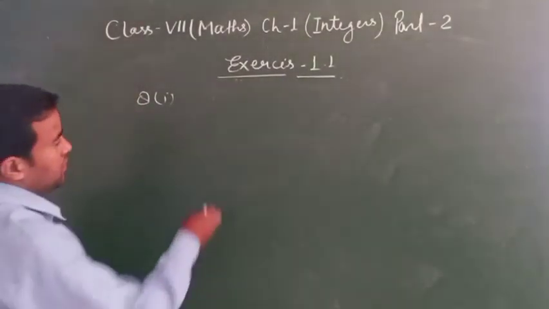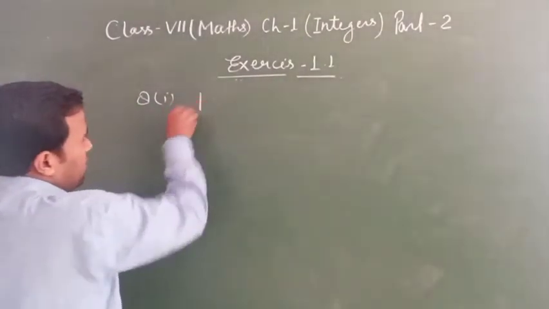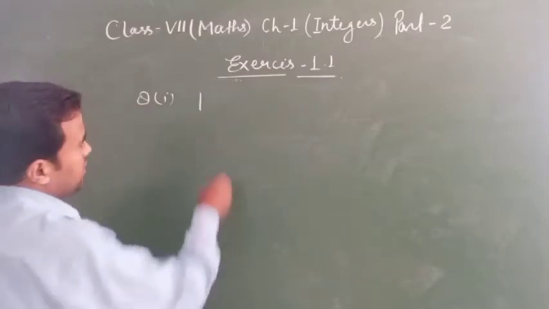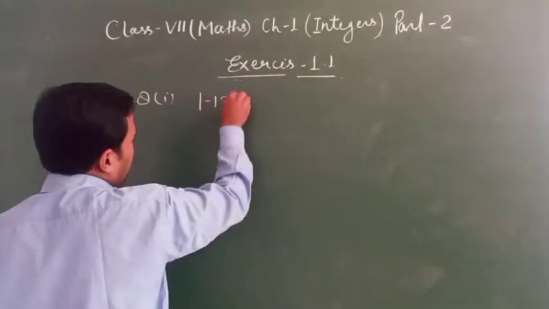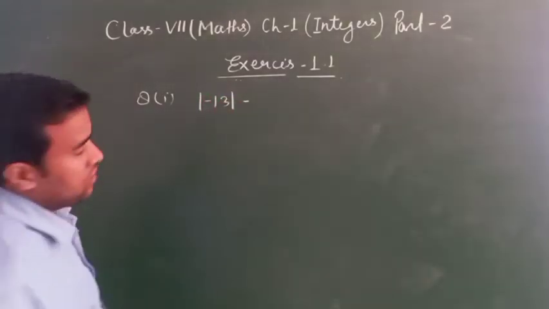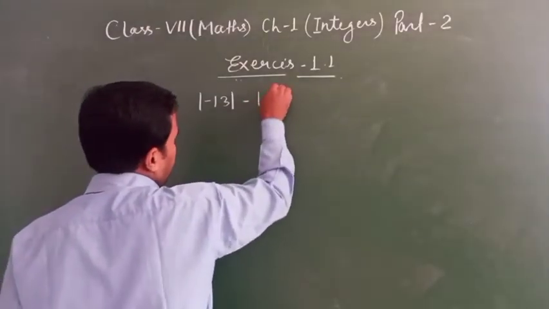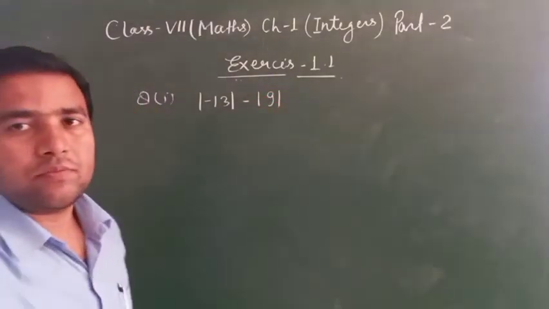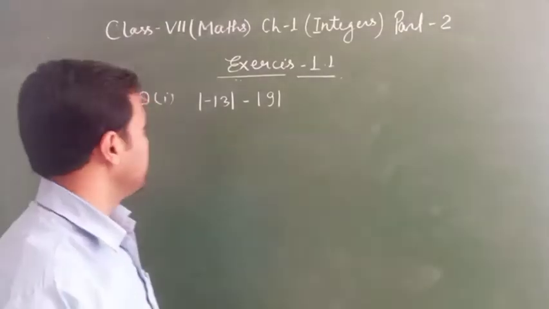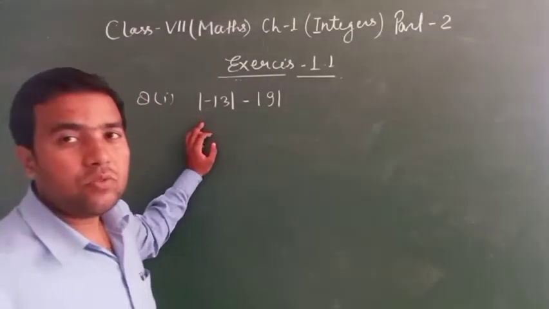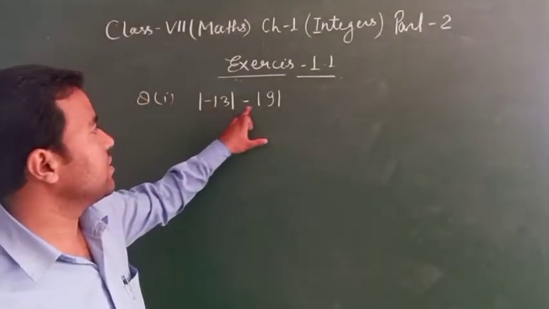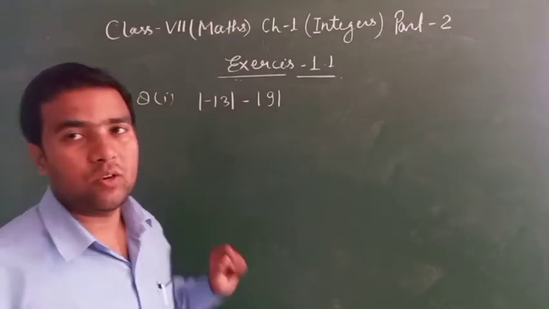Question number 8, evaluate. First is minus 30, minus 9. Clear? You see this sign, it is an absolute value.